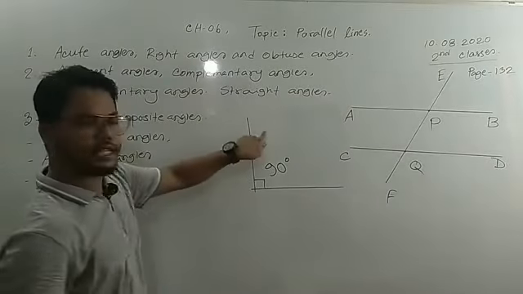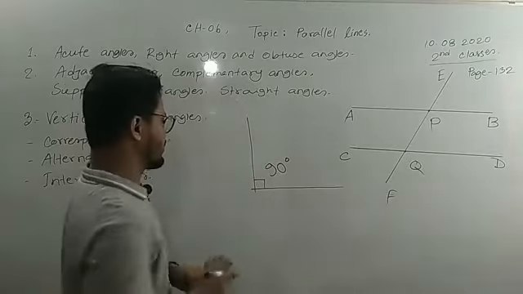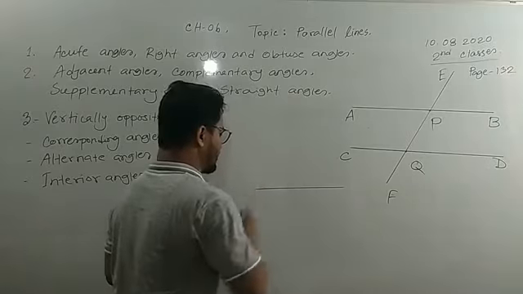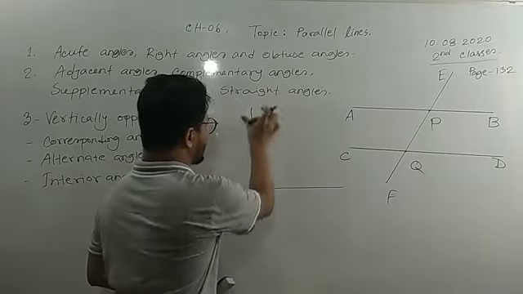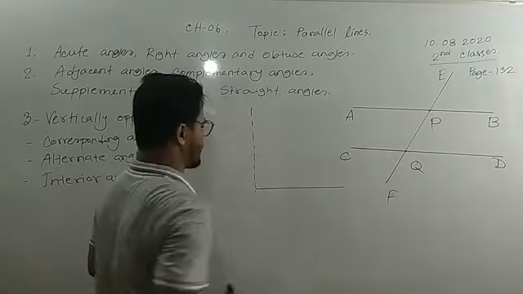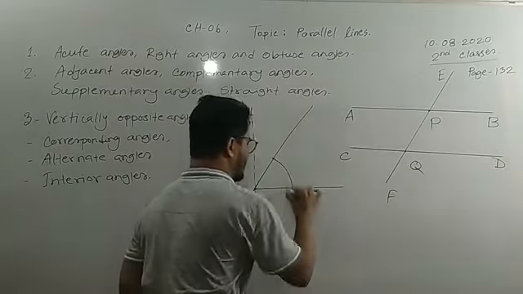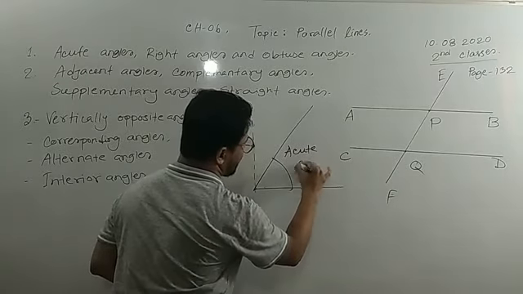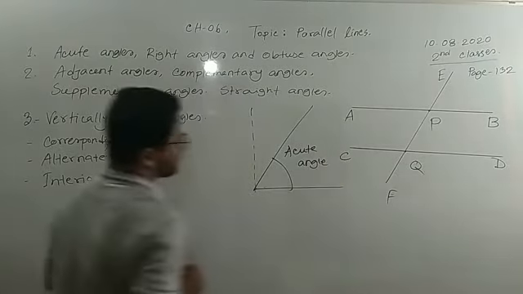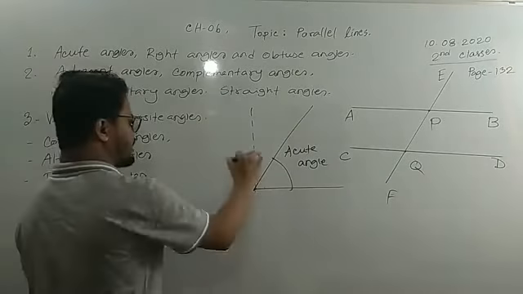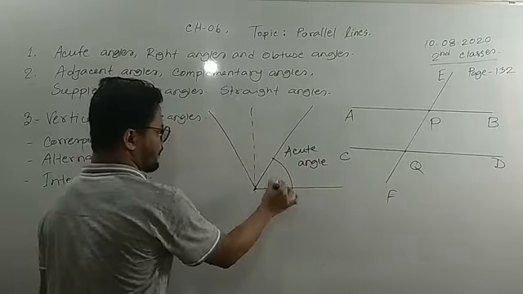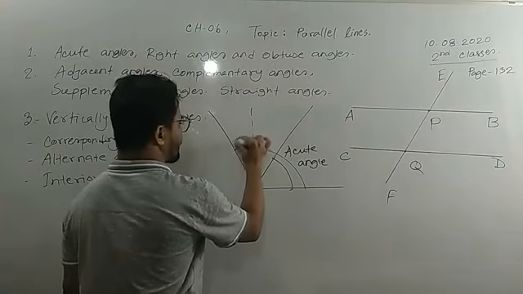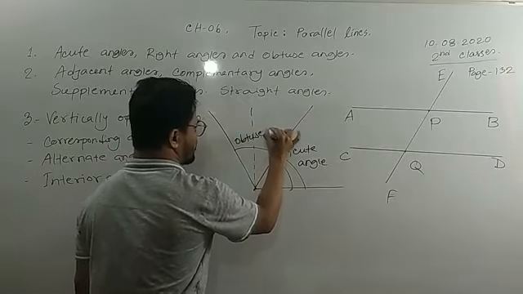All of you know this is the right angle, which measures 90 degrees. When the measure is smaller than 90 degrees, this angle will be an acute angle. When the measure is greater than 90 degrees, the angle is called an obtuse angle.